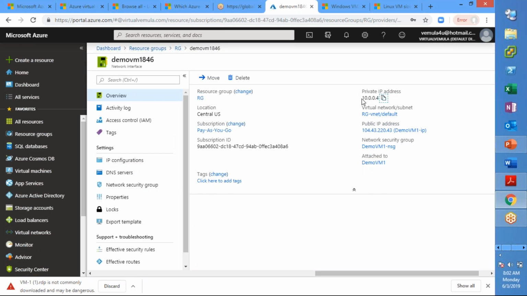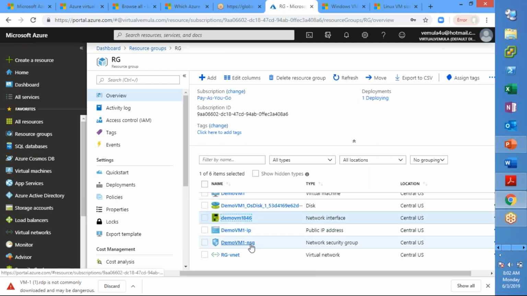So a network interface card is an independent entity, so is your IP address, so is a network security group, so is your virtual network, and so on. So when you create a virtual machine, it creates multiple resources, and these resources are tagged to your VM to get the required configuration.